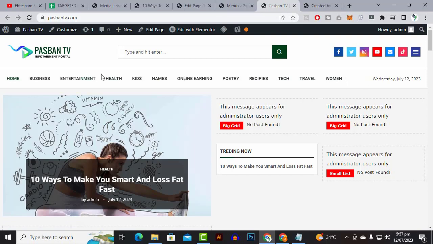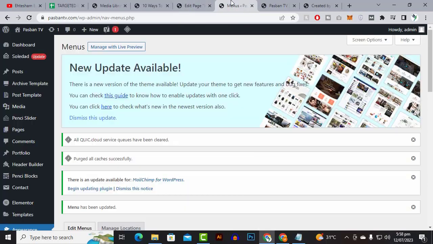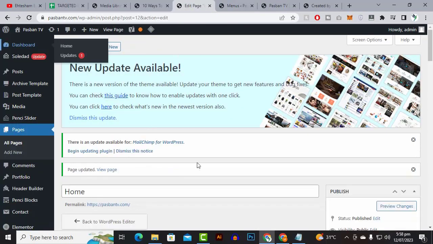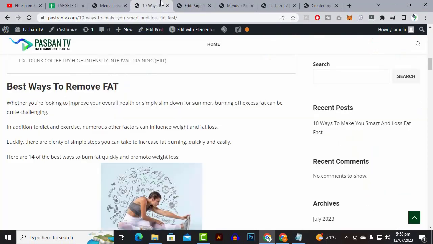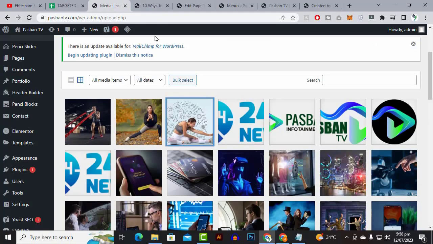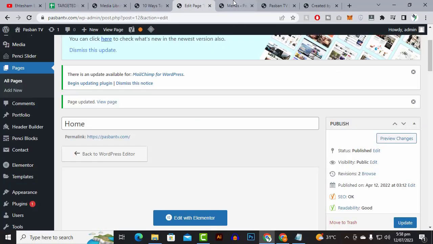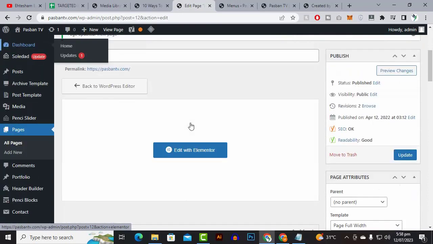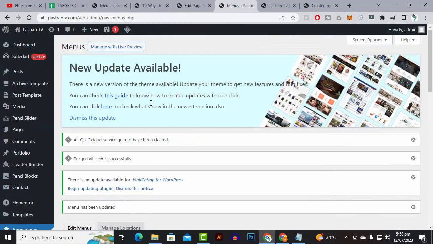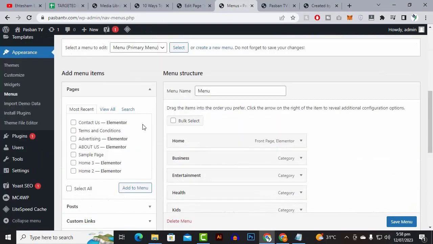In this I think business, entertainment, health is fine, kids, names, poetry, recipes. This can be in a separate menu under the more menu. So here are the menus.